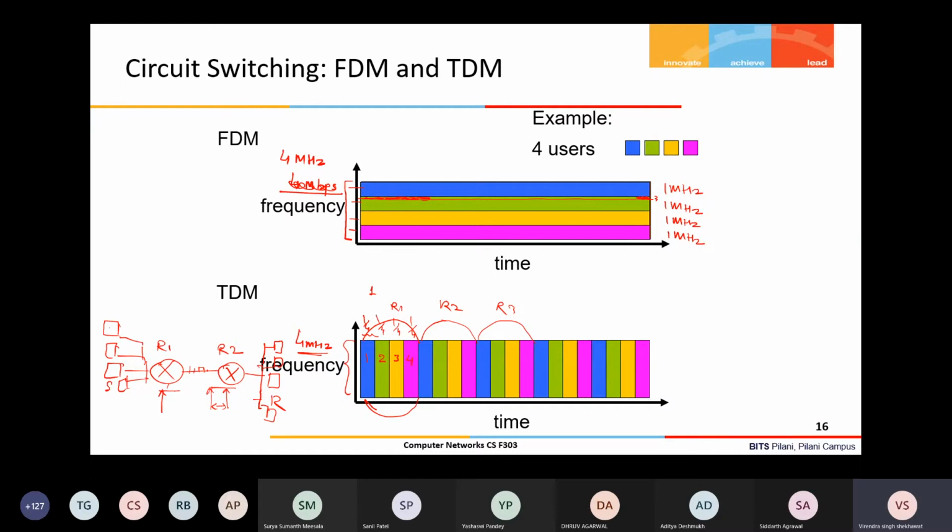So let us say the receiver capability requires a minimum of 50 hertz of gap. Then that 50 hertz needs to be put in as a gap, and that will be subtracted from your total 4 megahertz. So each user will get less than 1 megahertz in that case, right?